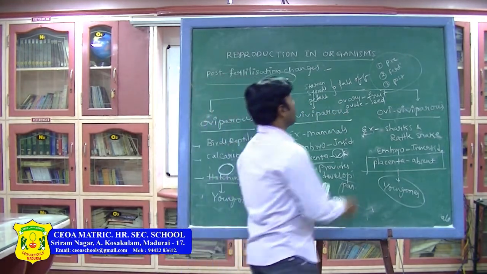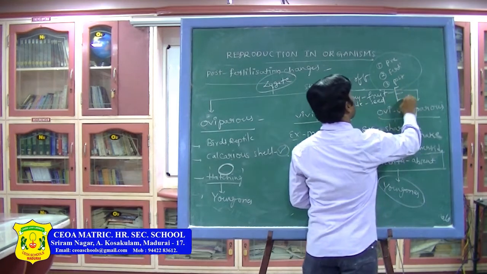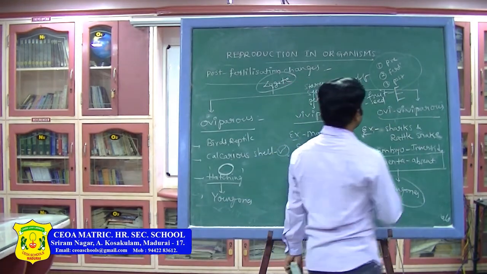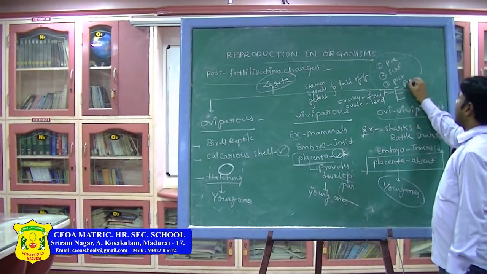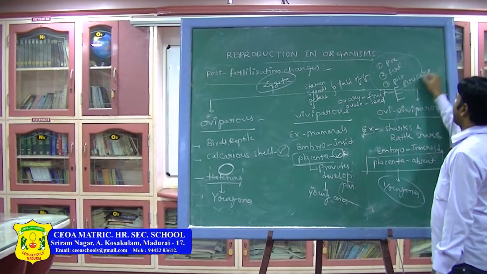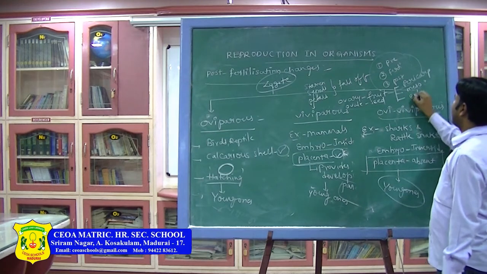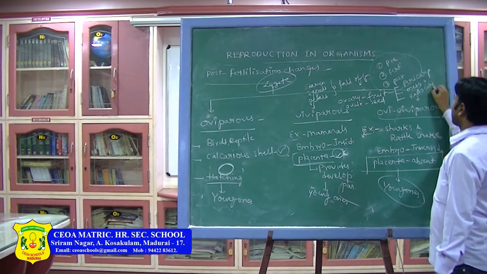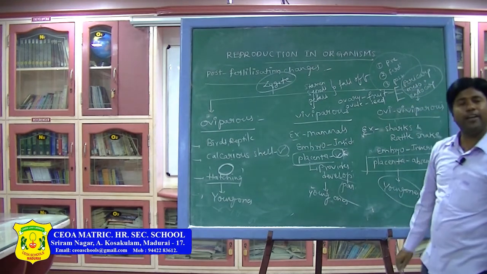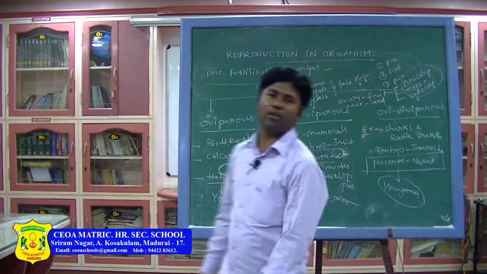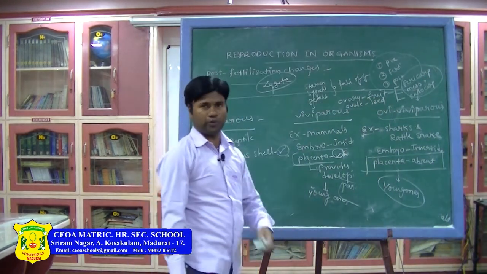Then in the fruit there are three layers present. One is the pericarp, the outer layer. Next one is the mesocarp, the middle layer. Next one is the endocarp, the innermost layer. Even in the morphology of flowering plants we have learnt regarding the fruit.